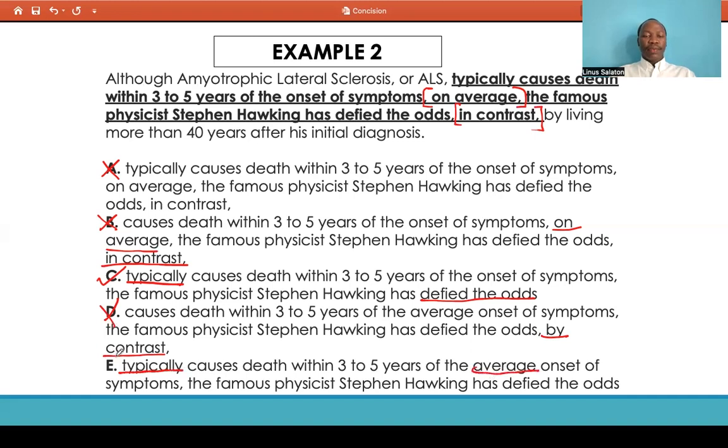So for that reason, eliminate E. The correct answer to this example is C, which says typically causes death within 3 to 5 years of the onset of the symptoms. The famous physicist Stephen Hawking has defied the odds by living more than 40 years after his initial diagnosis. All right, so that in our case is correct, and we go with that. It's brief, concise, and communicates what we want with as few words as possible.